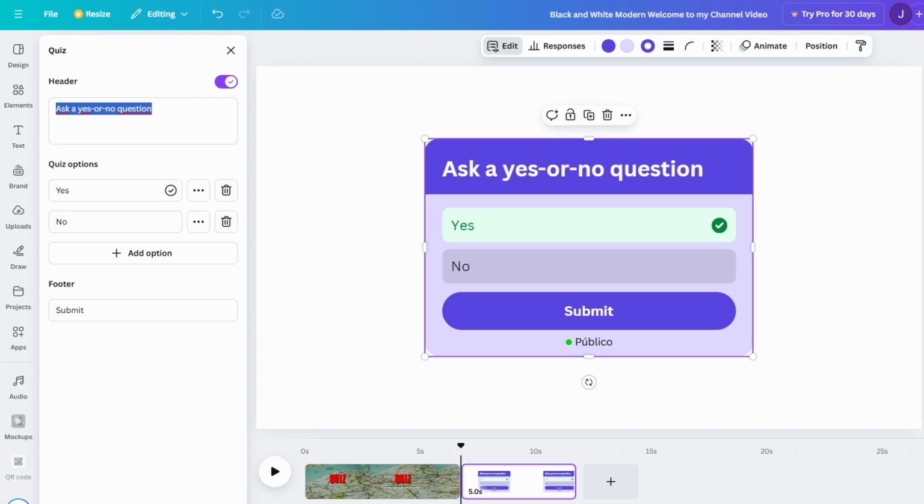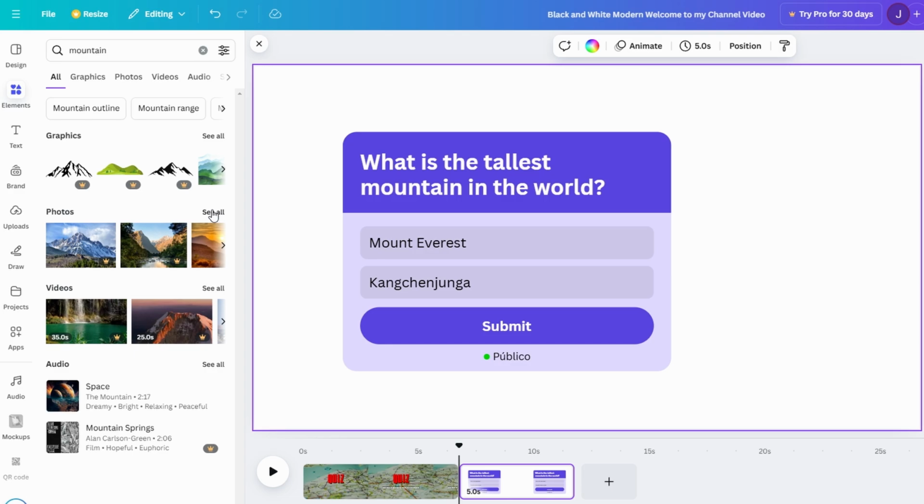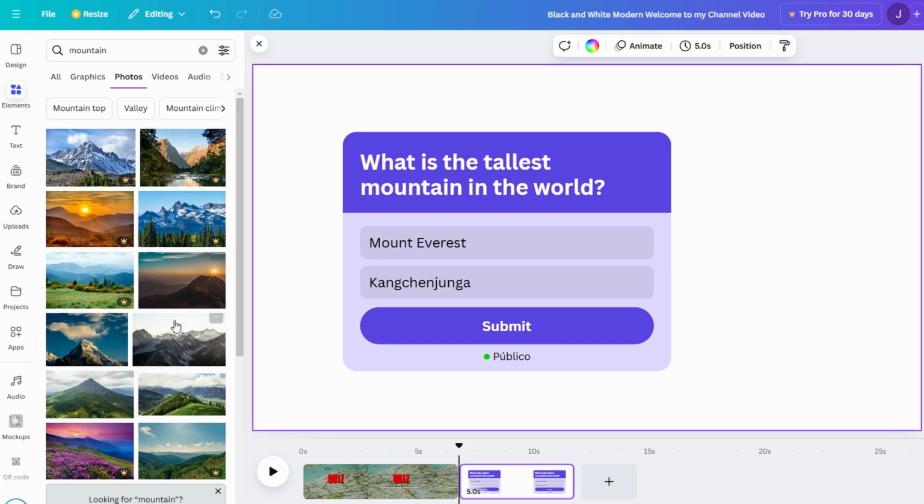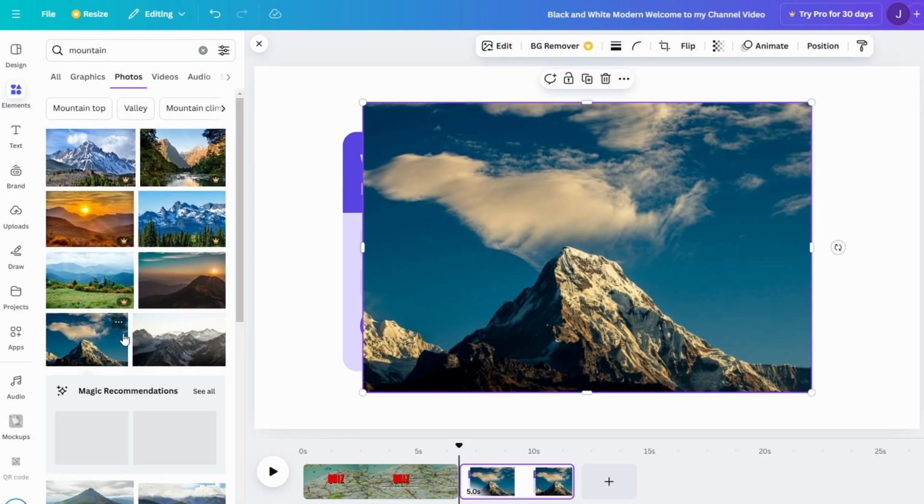To make your quiz more engaging and interactive, think about incorporating images that relate to each question. Images not only grab attention but also make the experience more immersive and enjoyable for the participants. You can either use Canva's vast image library or upload your own photos to match your quiz's theme. For example, if your question is about famous animals, consider adding a picture of a tiger or a dolphin to accompany the options. This will make the quiz feel more dynamic and visually exciting.